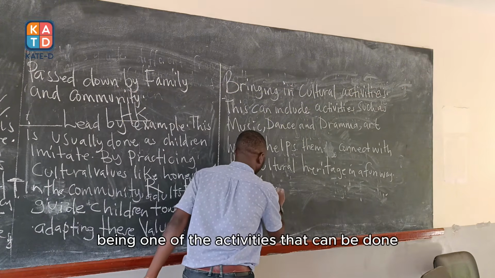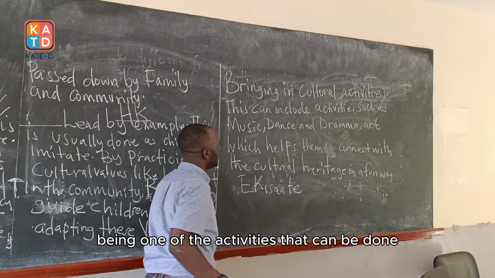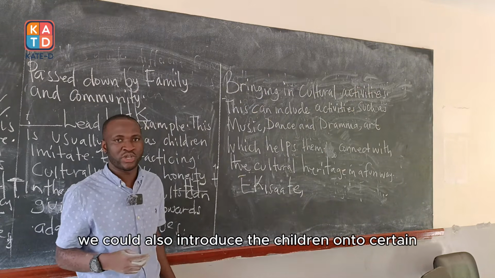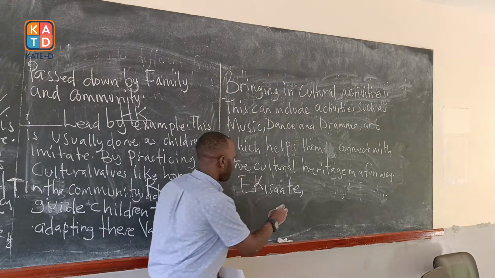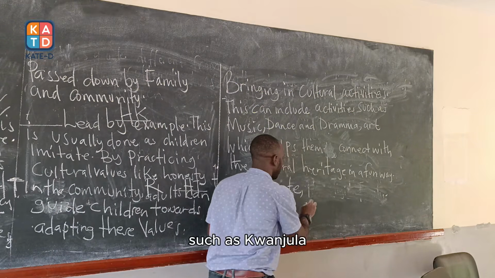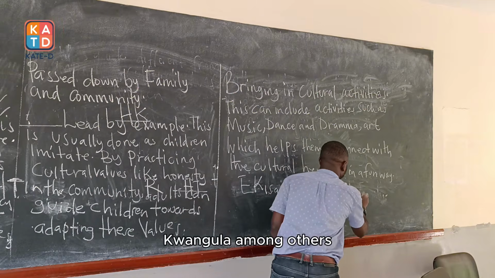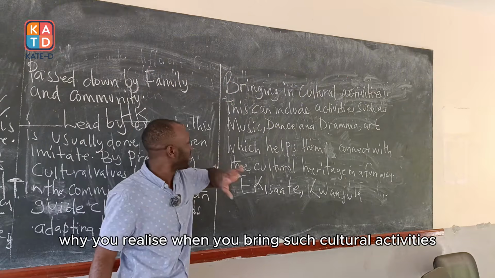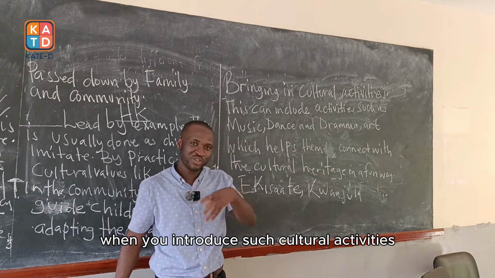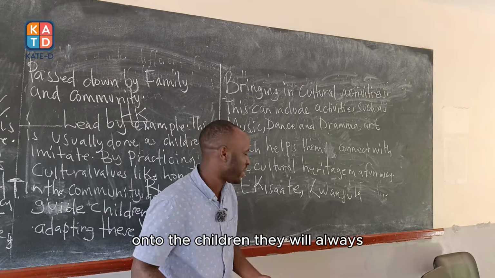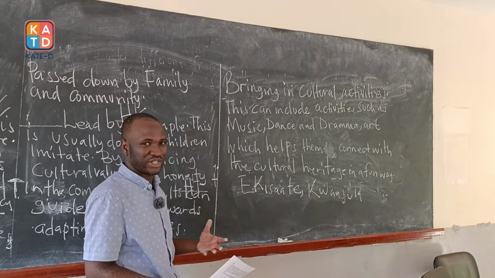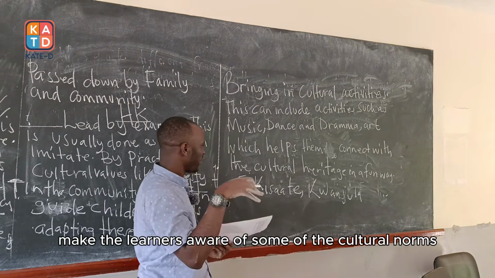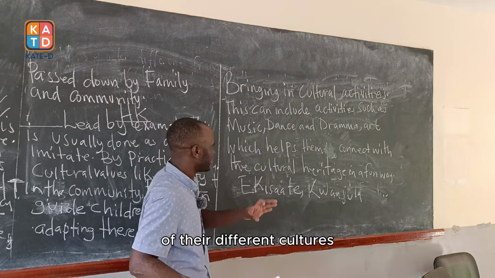Ekisakate being one of the activities that can be done. We could also introduce the children to certain Baganda ceremonies such as Wanjula, among others. Why? You realize when you introduce such cultural activities to the children, they will always make the learners aware of some of the cultural norms of their different cultures.